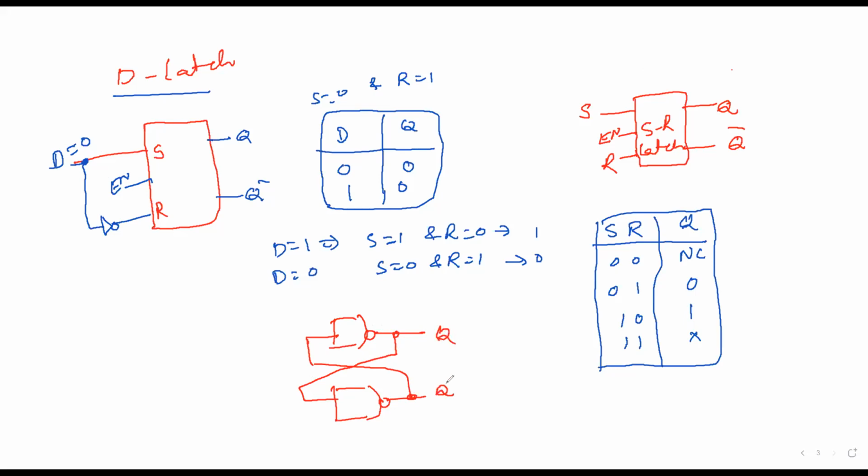This is Q bar. This input is there. For that, we need to give other, an AND gate.